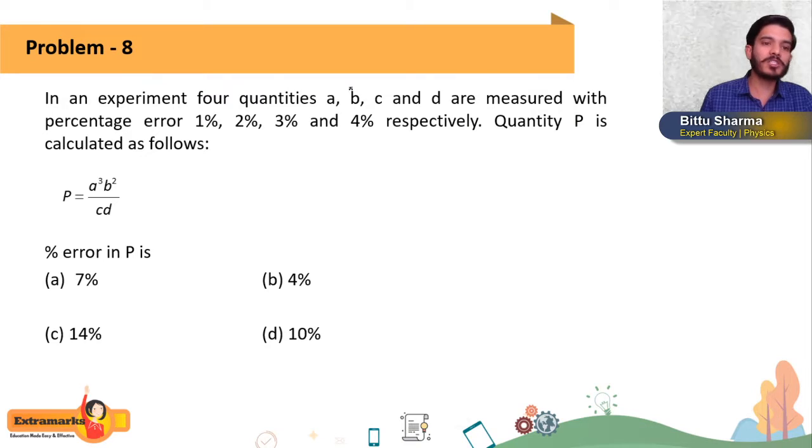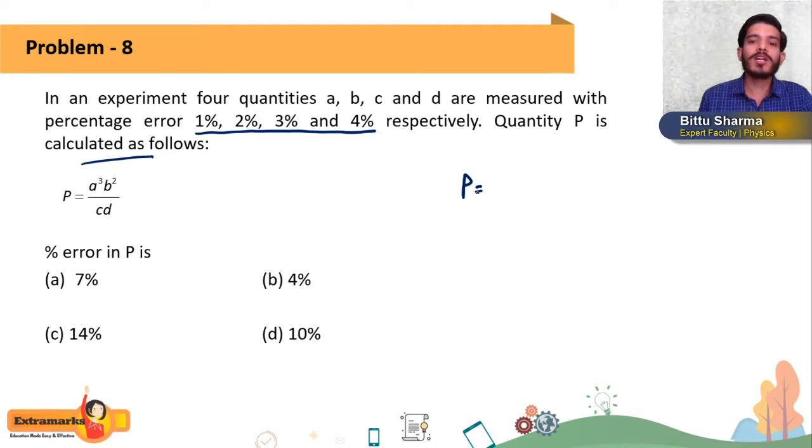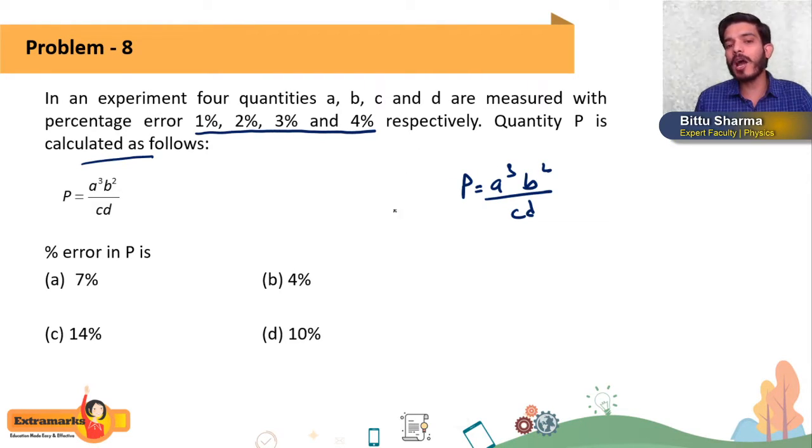Okay. Another question based on error which we have is, in an experiment 4 quantities A, B, C and D are measured with the percentage error 1, 2, 3 and 4 respectively. The quantity P can be calculated as, students, P is given A cube B square divided by CD. Now how we will calculate the percentage error in P?